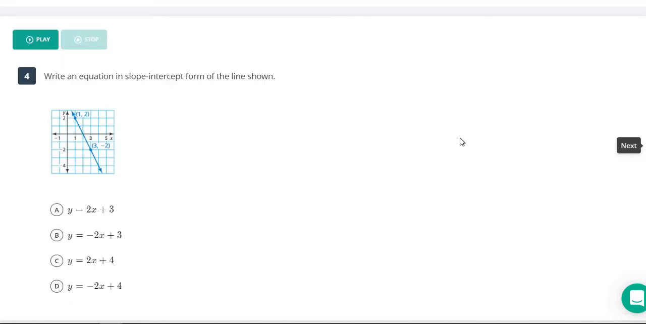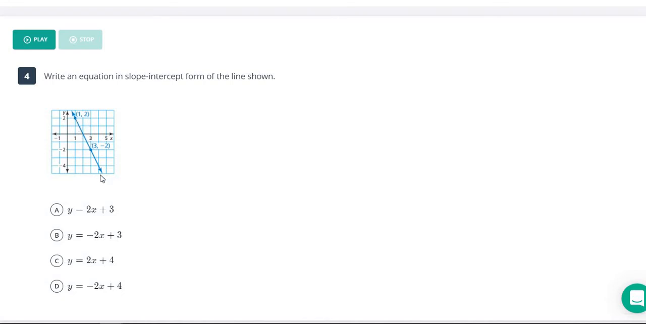So let's move on. All right, number 4 here says write an equation in slope-intercept form of the line shown. So here we have a line, and we have to pick which of these equations. They're all in slope-intercept form. They're all y equals mx plus b. So m is our slope. So is our slope 2 or is it negative 2?